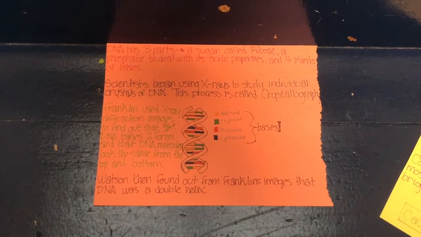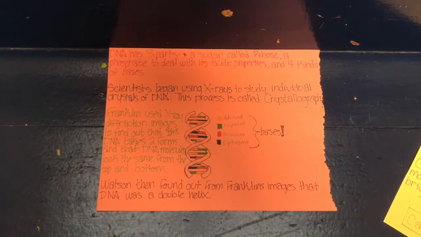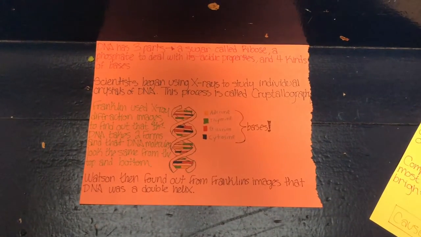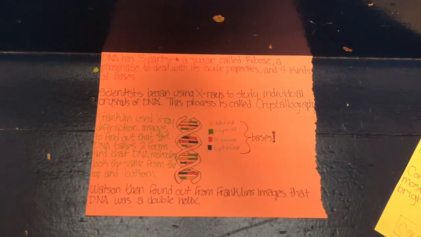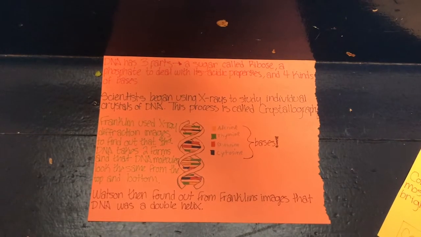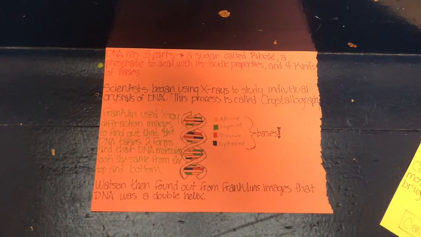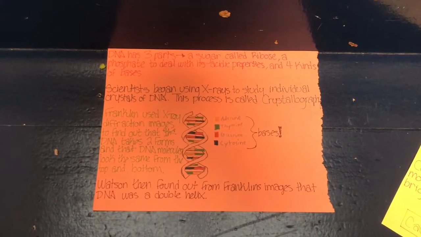DNA has three parts: a sugar called a ribose, a phosphate to deal with its acidic properties, and four kinds of nucleotide bases. These bases include adenine, guanine, thymine, and cytosine.